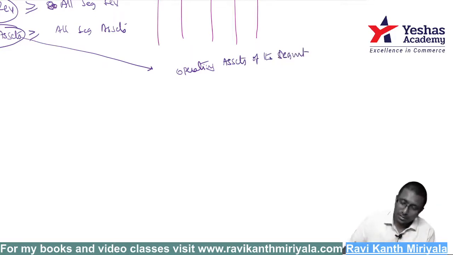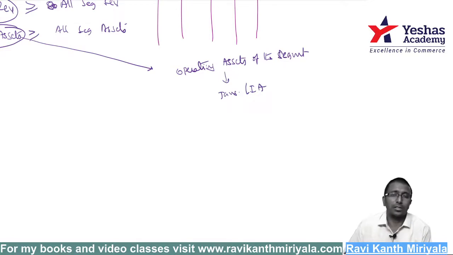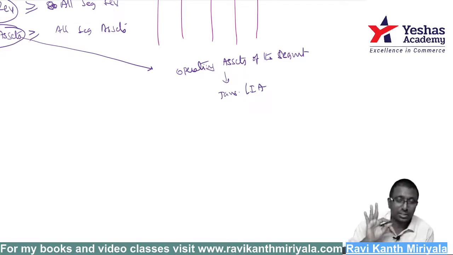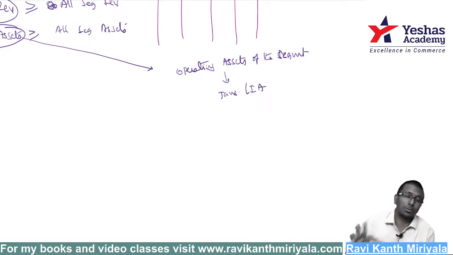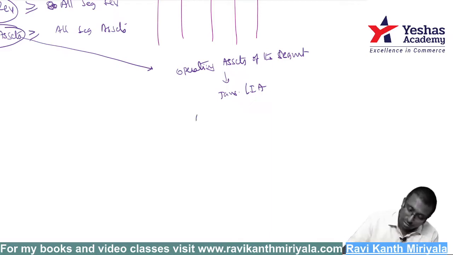Only operating assets. Operating assets means what, sir? It can be a tangible asset or an intangible asset, any kind of asset, but it is operating assets which are used for the purpose of business or operations of the company. Suppose you gave loans and advances, this is not operating, this is like financing activity.